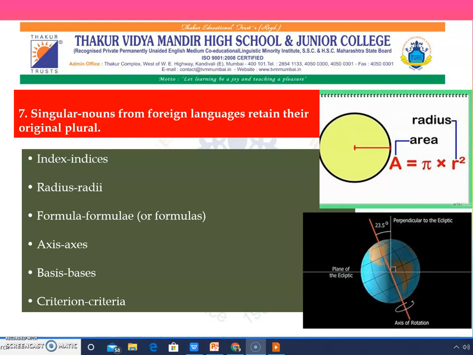Index would become indices, radius, radii, formula, formulae or formulas, axis would be axes, basis, bases, and criterion would turn to criteria. Now these words are Latin and Greek words which I'm sure you use in geometry or geography.